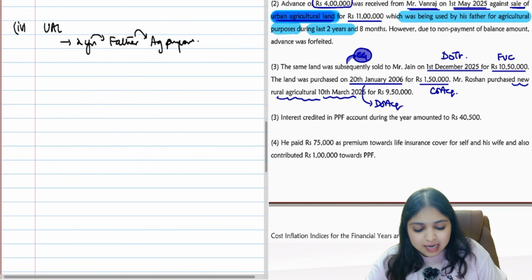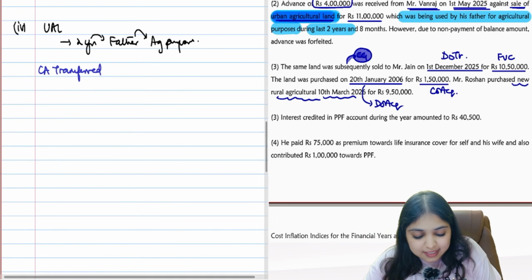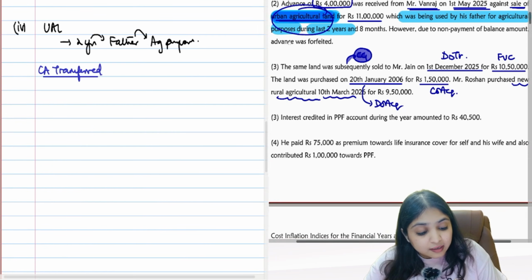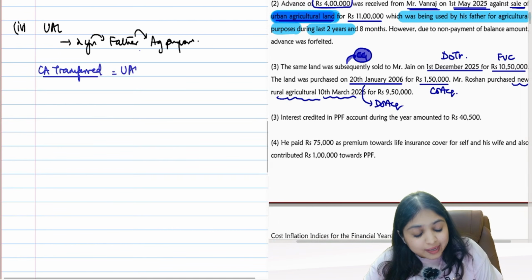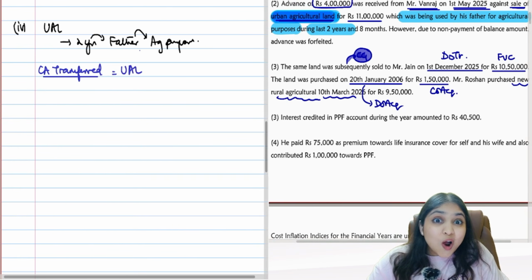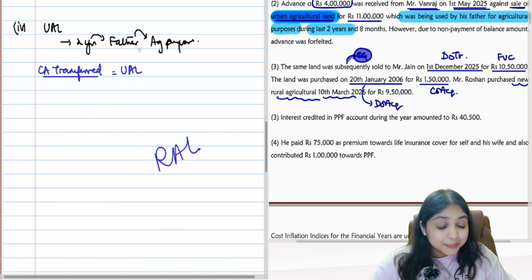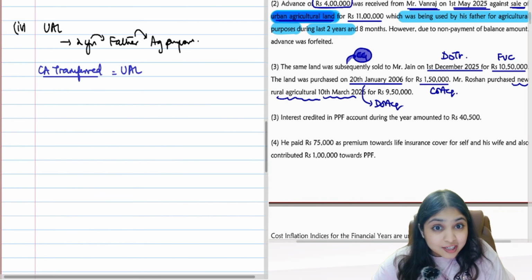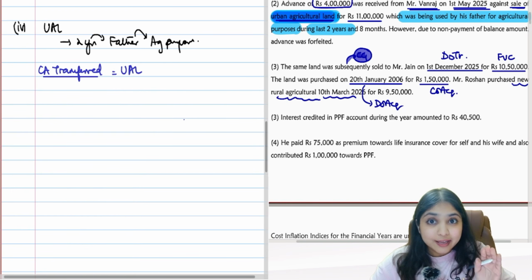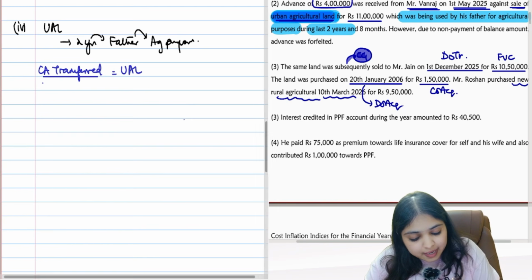Let's start from basics. What is a capital asset transferred over here? What is my assessee selling? He's selling an urban agricultural land. Is urban agricultural land a capital asset? Yes. Had it been rural agricultural land, you would have screamed that, ma'am, it is not a capital asset. But this is urban agricultural land. Assessee is selling a capital asset, therefore there will be capital gains. So, capital asset transferred is urban agricultural land.